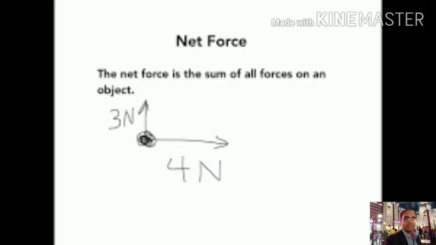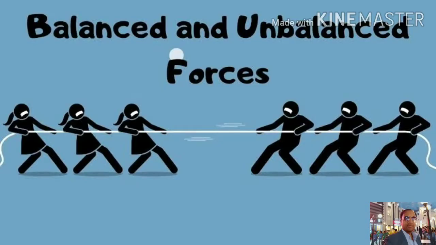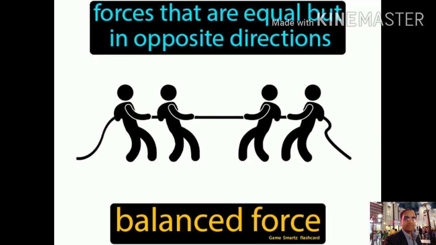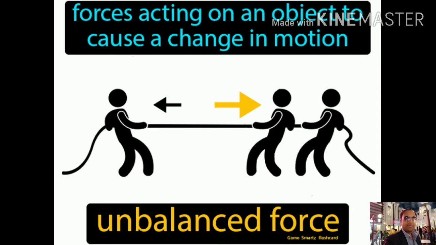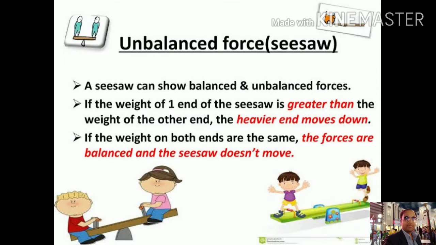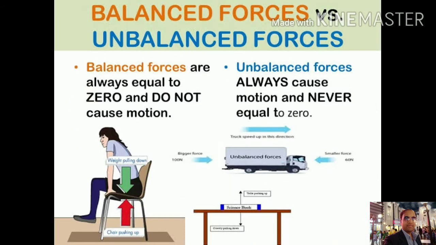Next is net force. The net force is the sum of all forces. There are two types, balanced and unbalanced force. Forces that are equal but in the opposite direction are called balanced force. For example, if you press the object, and this object does not move, it is called balanced force. If it moves, it is unbalanced force. For example, a seesaw. So balanced forces are always equal to zero, and do not cause motion. Unbalanced forces always cause motion, and are never equal to zero.